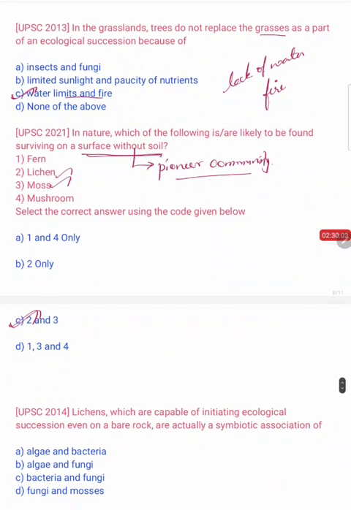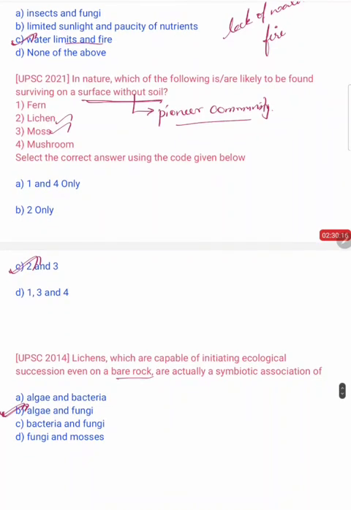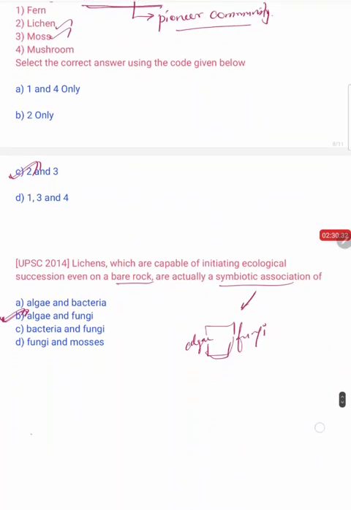Again, lichens, which are capable of initiating ecological succession on bedrock, are actually a symbiotic association of algae and fungi, right? Remember this, lichens are a symbiotic association of algae and fungi. Symbiotic association is nothing but an association where both the organisms are benefited. Algae is benefited from the fungi and fungi will be benefited from the algae, right?